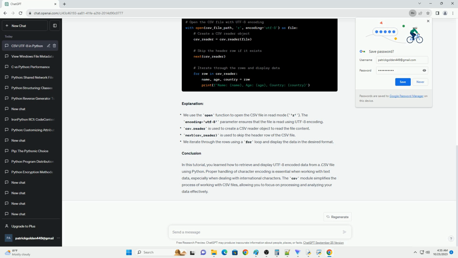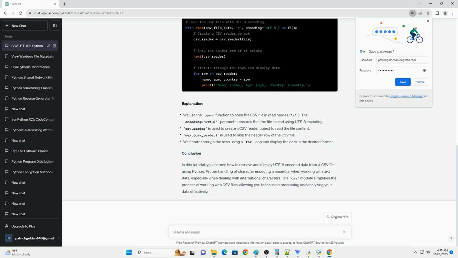Before you begin, make sure you have the following. To work with CSV files in Python, you'll need the CSV module, and to handle UTF-8 encoded data, you may also need the codecs module. These modules are typically included in the Python standard library, so you don't need to install them separately.